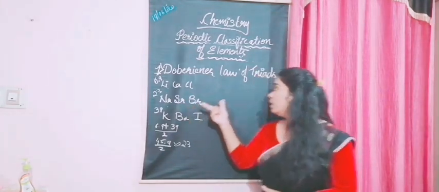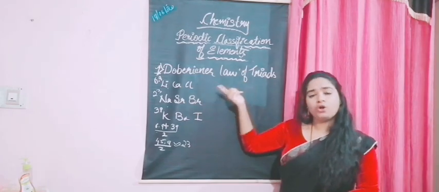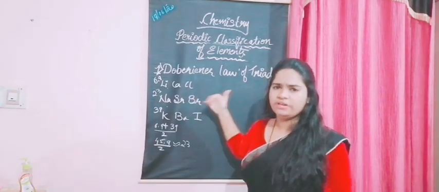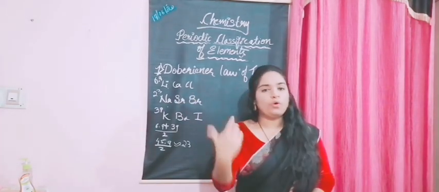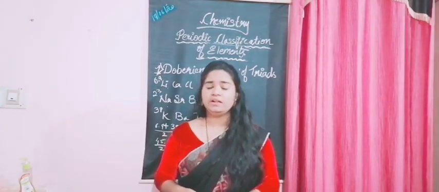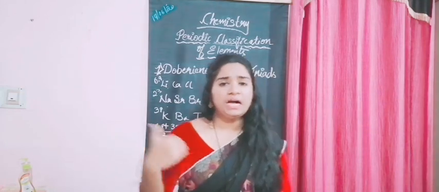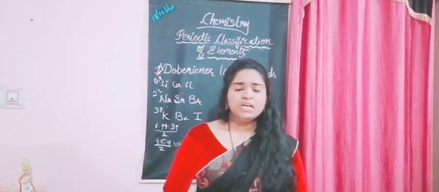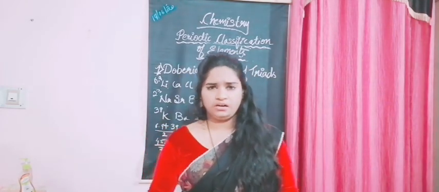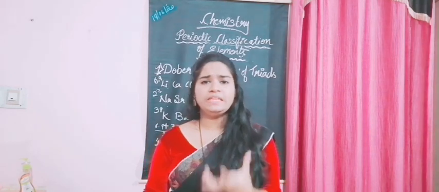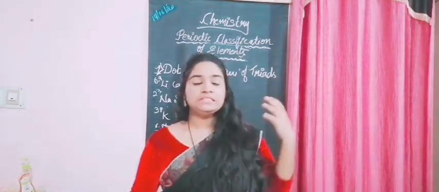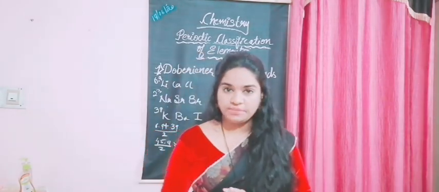So his law was actually not taken further, okay? It had a demerit, or it got a failure. Why is it? Let's see what it is and why it happened, okay? What were his failures? Let's see in detail. As time passed on, other scientists or chemists started analyzing using his formula. They started investigating what it actually was. Then they found out that this wasn't true for all elements. This wasn't applicable for other elements, okay?